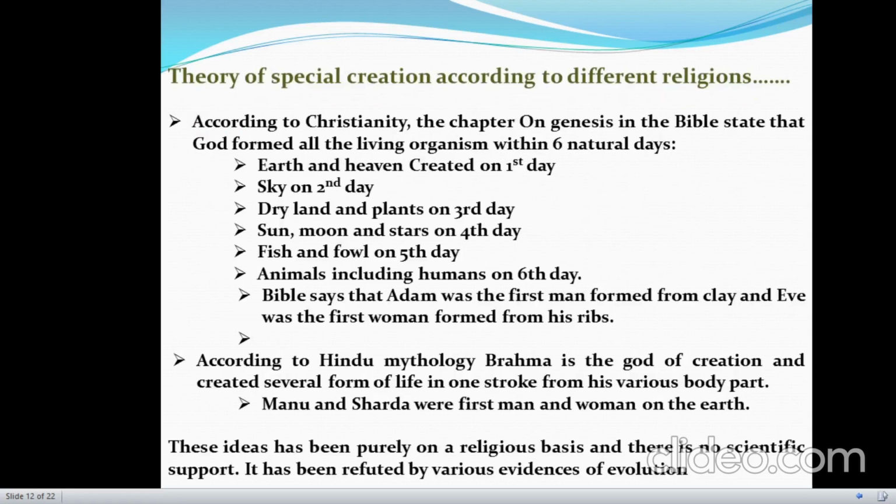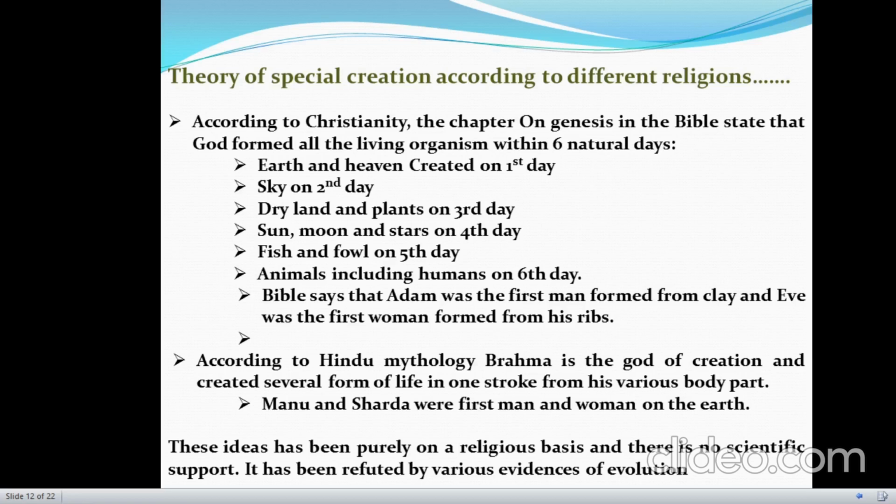As I already told, this theory is totally religion based. That's why there is a little bit of variation according to different religions. For example, according to Christianity, God created the living organisms within 6 natural days. He created earth and heaven on the first day, sky on the second day, dry land and plants on the third day, sun, moon and stars on the fourth day, fish and fowls on the fifth day, and animals including humans on the sixth day.